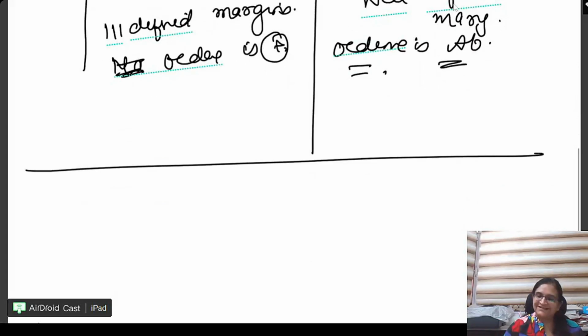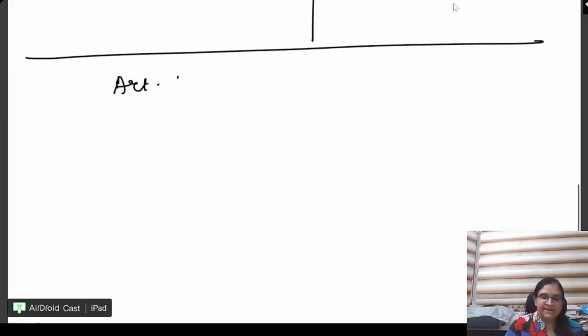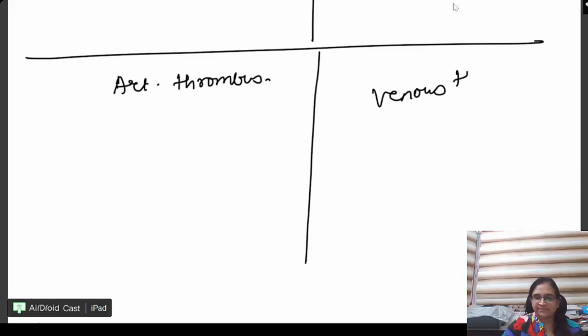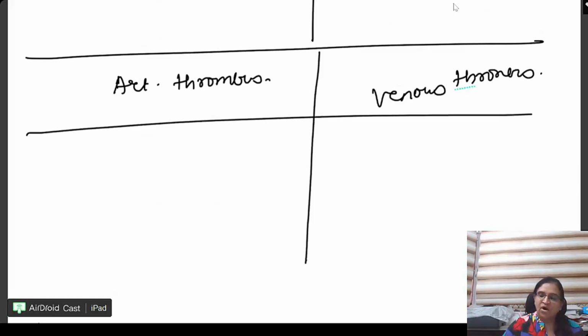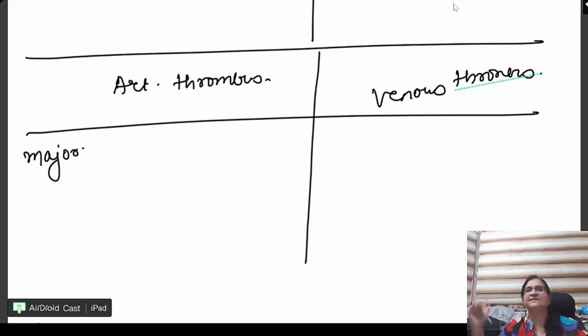Next, difference between arterial thrombus versus venous thrombus. Major cause, beta. See, these are all the MCQs. So you should know all of this, right? It's better if you make all these charts together so that we can revise them whenever we want to. For hemodynamics, beta, मुझे इतने questions नहीं मिले जितना मुझे theory I know I can teach you, and those theory points you can use in your MCQs. Hardly one question will come from hemodynamics, but यही charts में से आएगा.